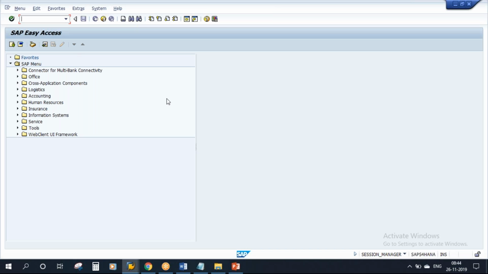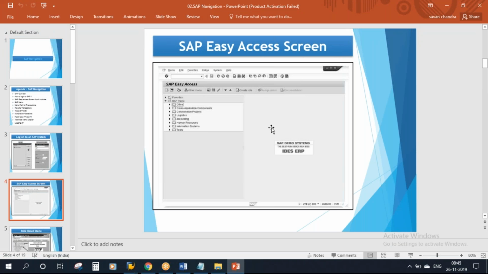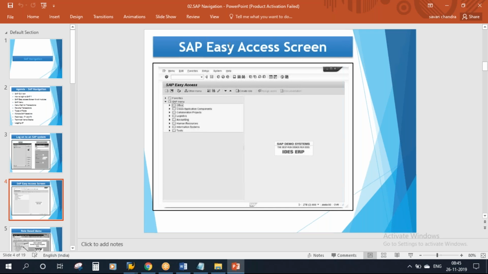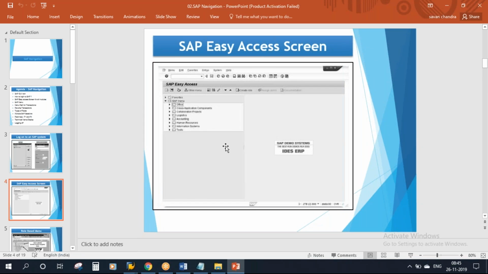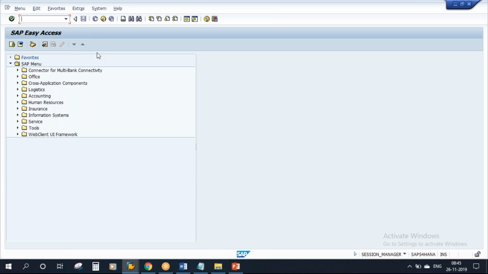It is the same as when you log into Gmail or LinkedIn or Twitter. You enter your user ID and password, and the moment you enter, you get your home page, right? Whenever you log on to any website, you get your home page. So here, once you log on, you will get the initial screen, which is called the SAP Easy Access screen. This is the one you will be getting.